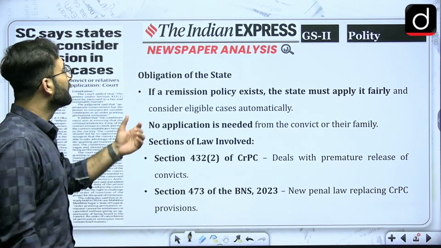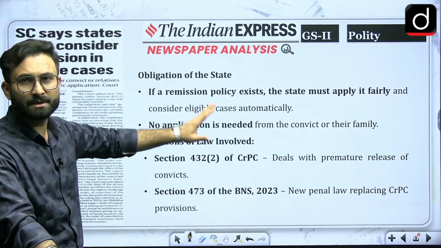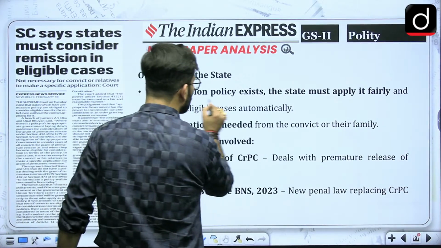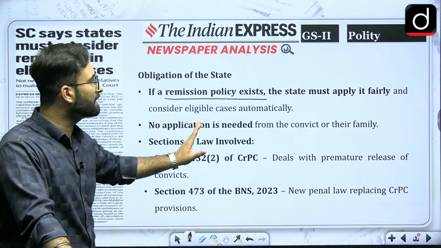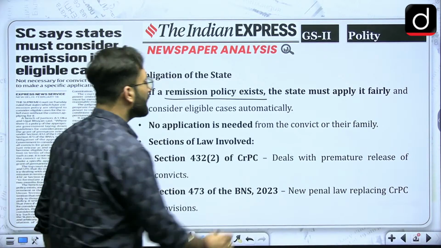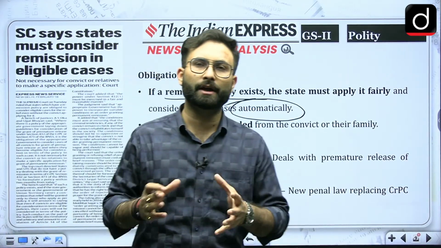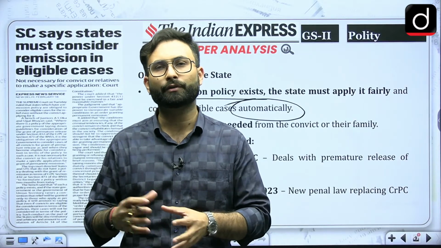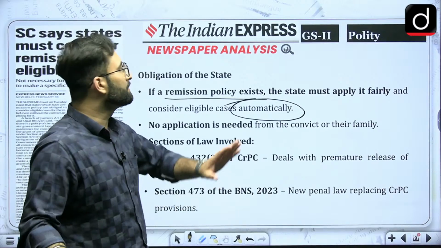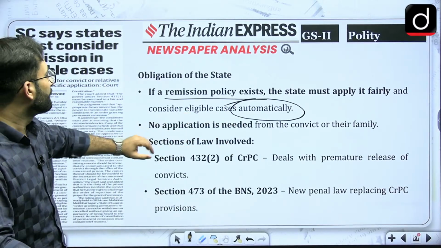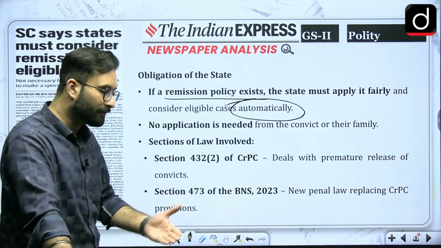So let's see. Obligation of the state. If a remission policy exists in a state, the state must apply it fairly and consider eligible cases automatically. What they are saying is that you have to go for it suo moto, and you don't have to wait for the inmate to apply for the remission. If you have the remission policy, just go for it and apply it fairly. No application is needed from the convict or their family.